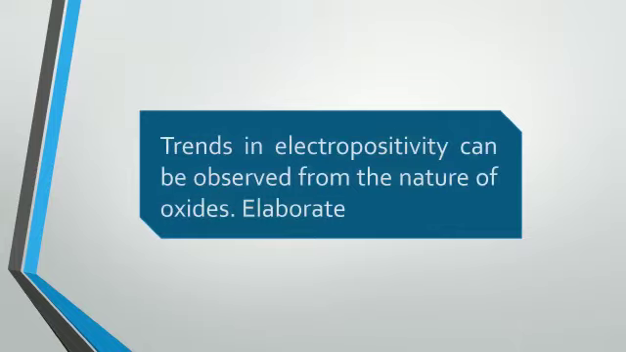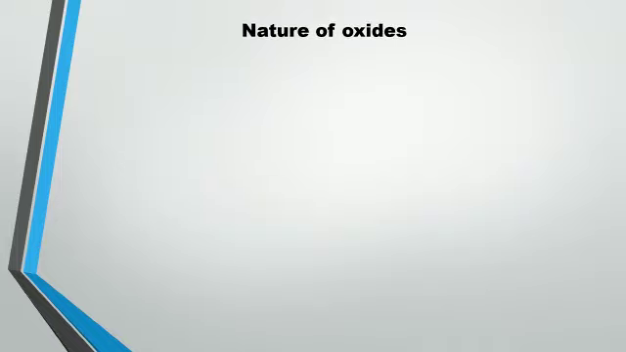Starting the main topic of today, the question that arises is: trends in electropositivity can be observed from the nature of oxides. Elaborate. You have to discuss the electropositive character in terms of the nature of oxides. First of all, let's describe the nature of oxides. Either these oxides are acidic or basic or amphoteric or neutral.